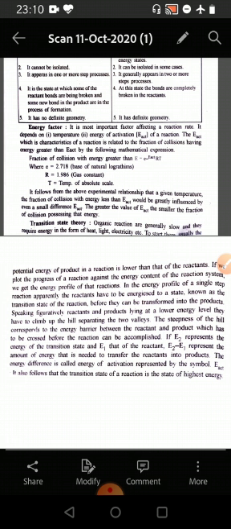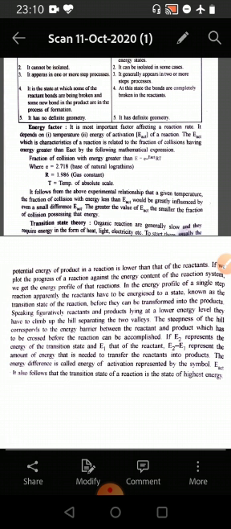The greater the value of the energy of activation, the smaller the fraction of collisions possessing the energy to form the transition state which gives rise to product. And if the energy is less than the energy of activation, then the collision will be elastic and the transition state will not give rise to the product but will be converted back to the reactants.